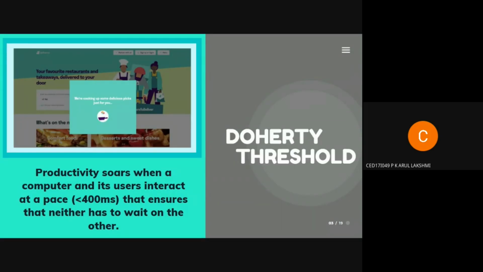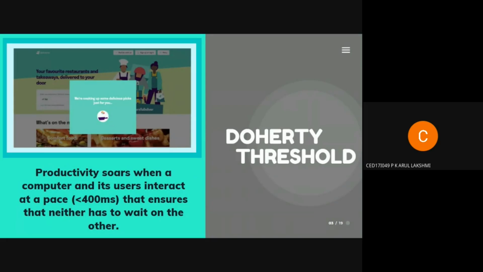So the optimum time that a user expects a response is 400 milliseconds. Through research, they have found this. Anything more than that leads only to frustration, and then they start going away from your product.